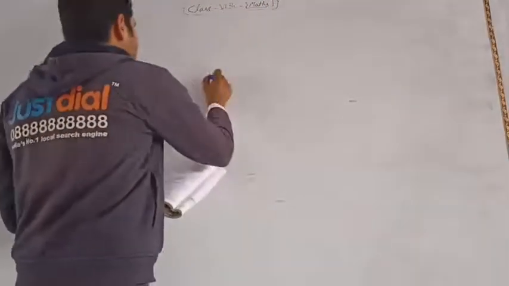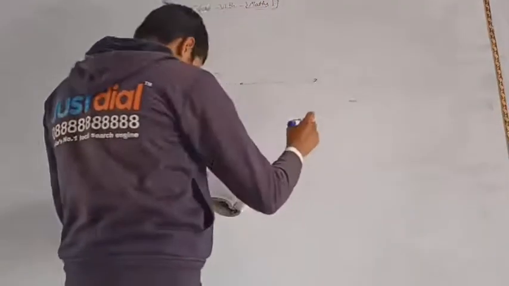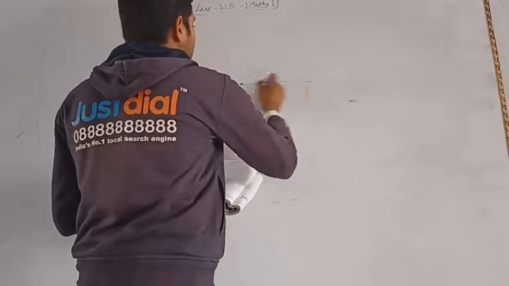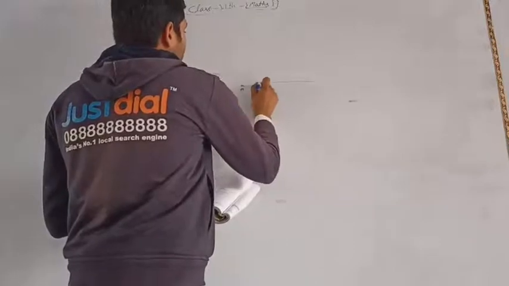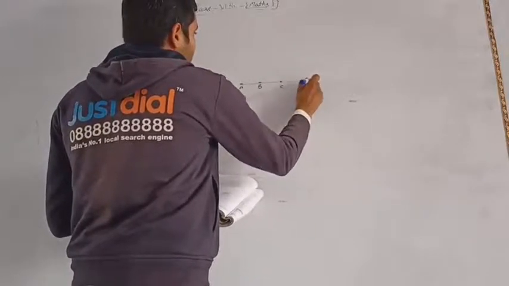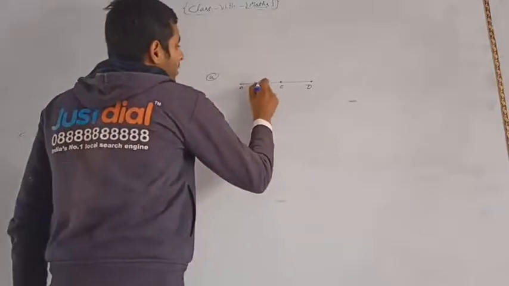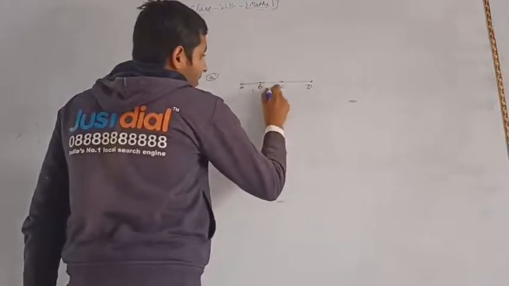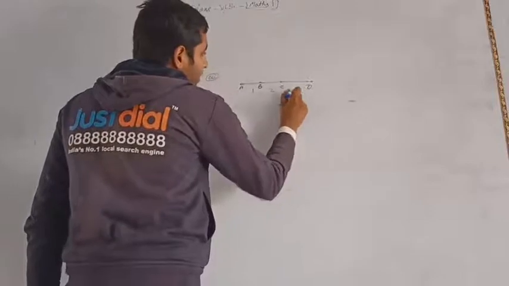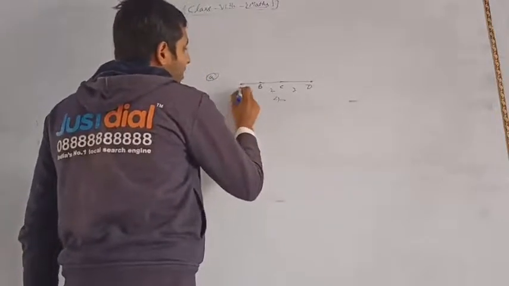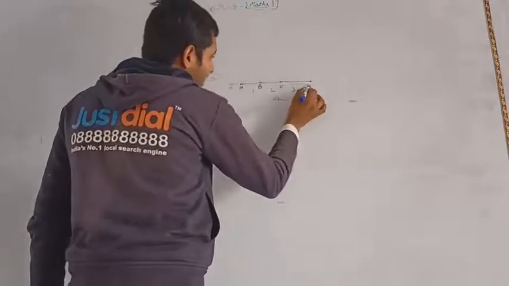Here it is given part A, and this type of figure, with A, B, C and D. Okay, so here line segments: AB 1, BC 2, CD 3, and also AD 4, and also AC 5, BD 6.